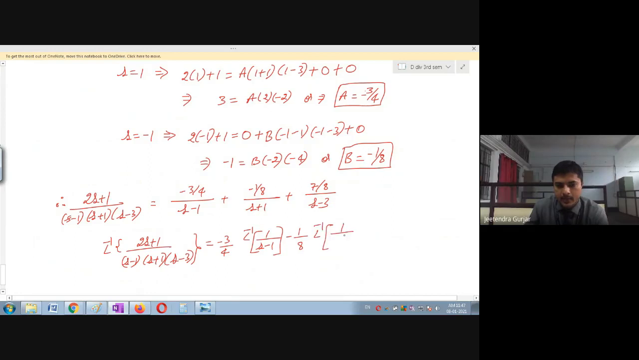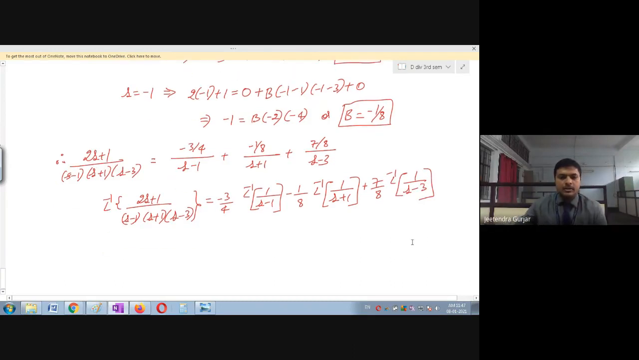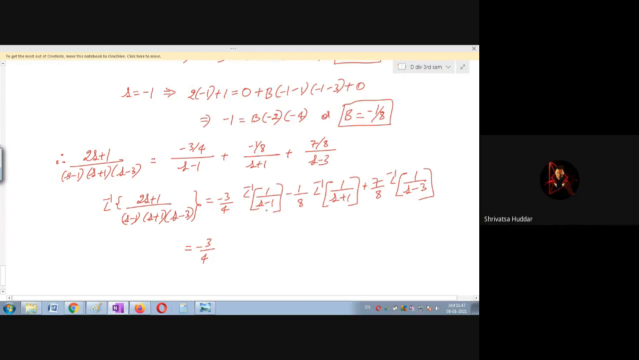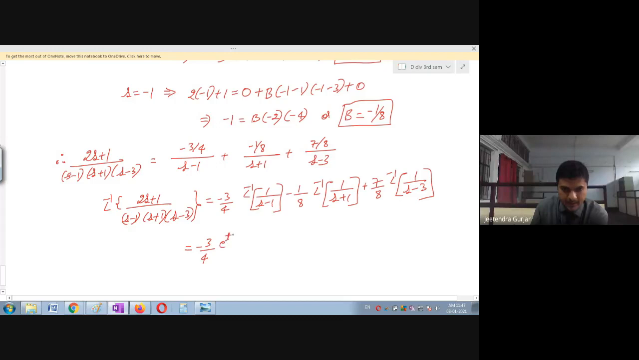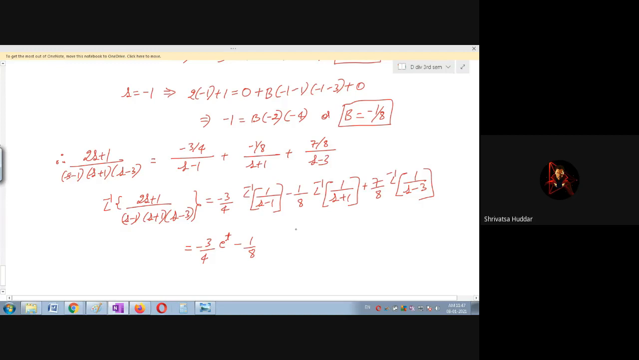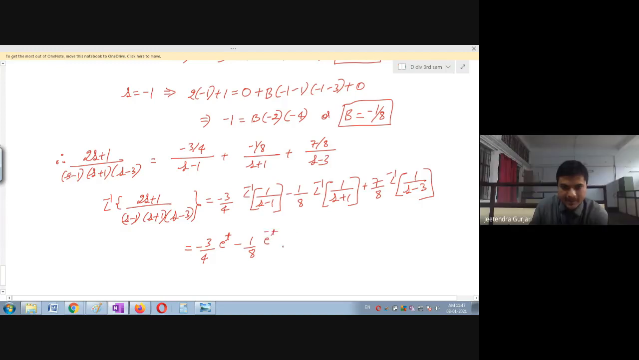L inverse of 1 upon S minus 1, and this is again minus 1 upon 8, constant. I will remove it outside. L inverse 1 upon S plus 1. And here 7 upon 8 is there. I will take it outside. 7 upon 8, L inverse 1 upon S minus 3. Okay, students, now tell me the final answer. So this is equal to minus 3 upon 4. Which formula can I use here? E raised to t. Yes, very good. Then this is minus 1 upon 8. What will be this? E raised to minus t. Very well.